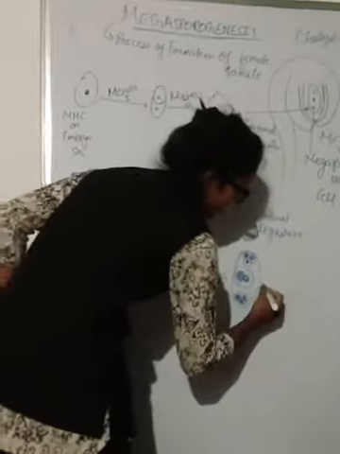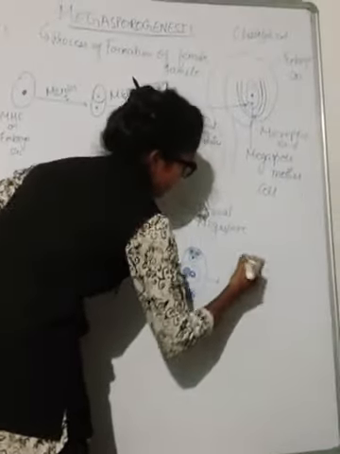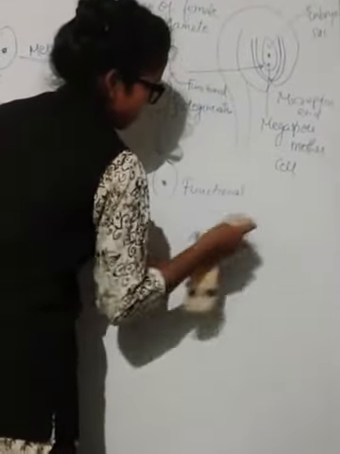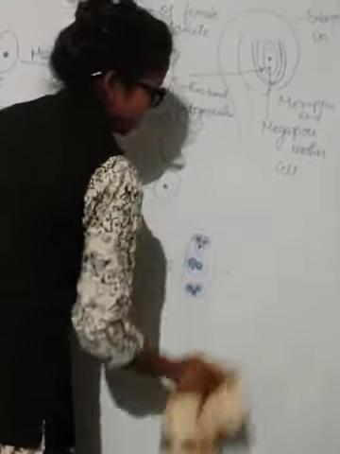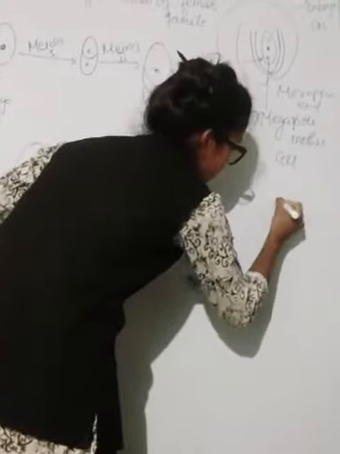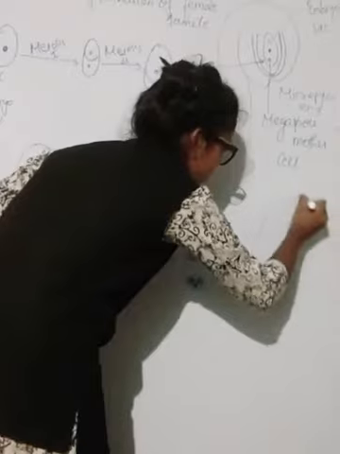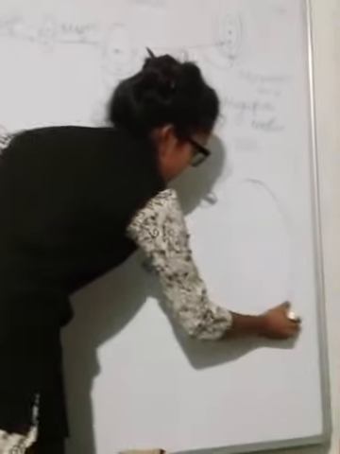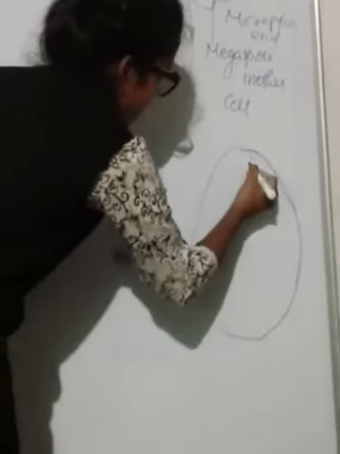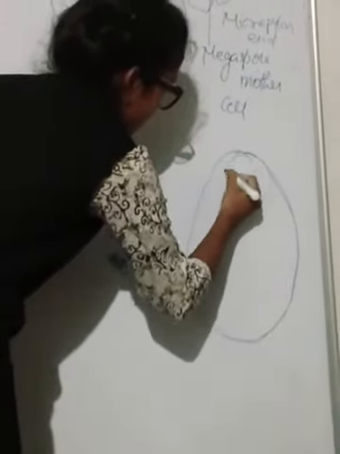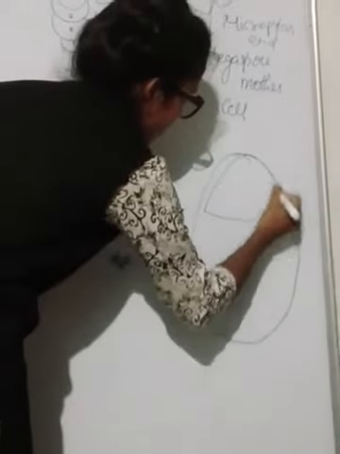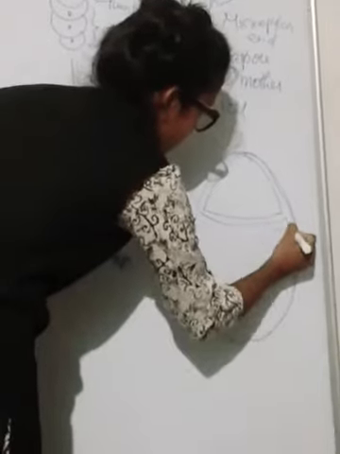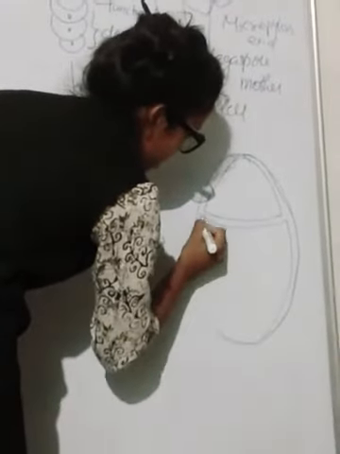So if we see the complete structure of this, then it appears to be like this. If we see the structure, student, the structure is somewhat like this.